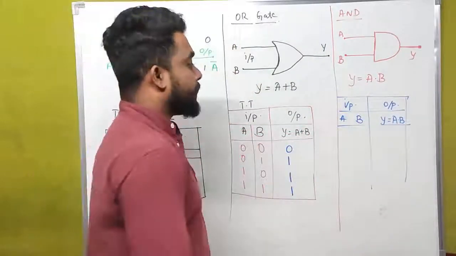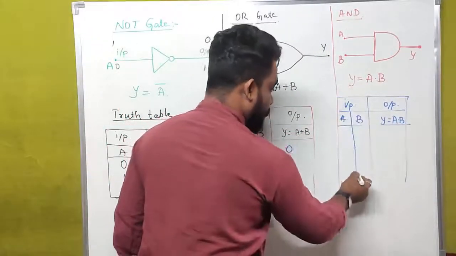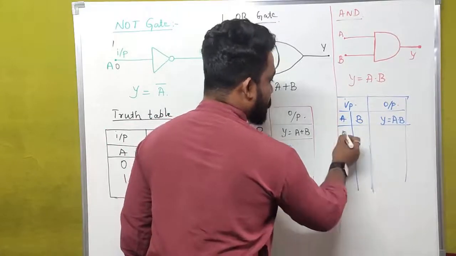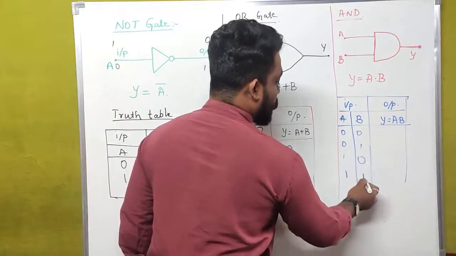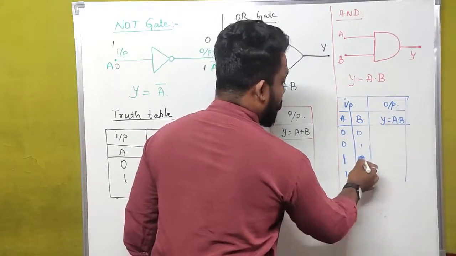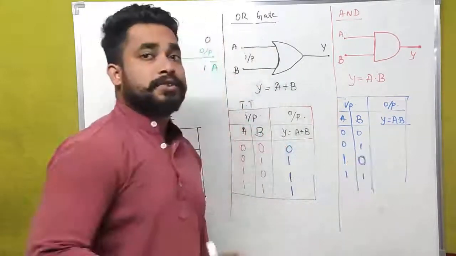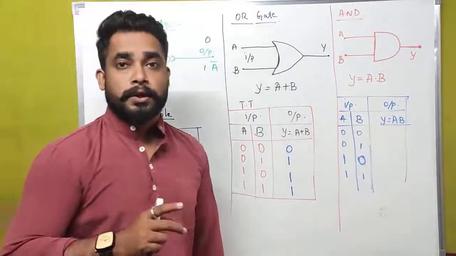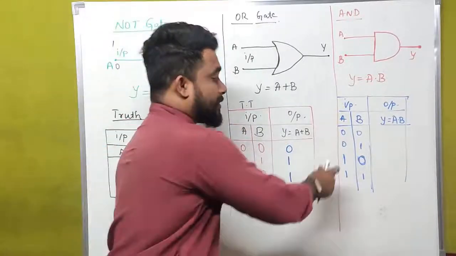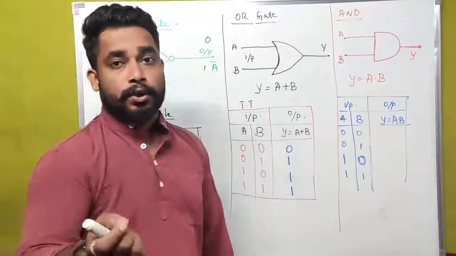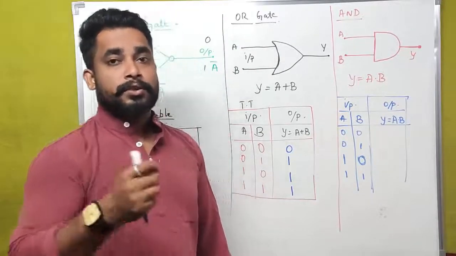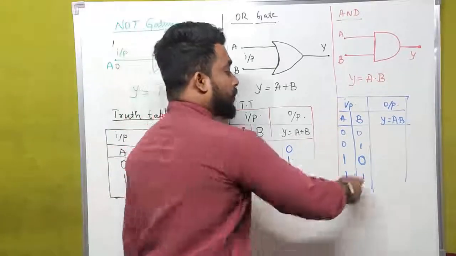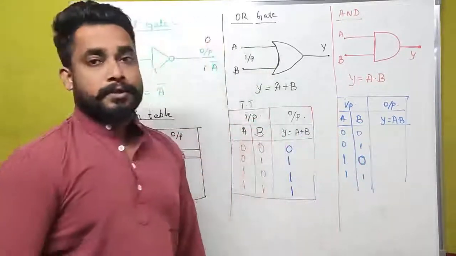And the different inputs, in case of two inputs, are 0 0, 0 1, 1 0, 1 1. Actually, this is the input pattern for two inputs. In case of three inputs, this pattern will change. That is 0 0 0, 0 0 1, 0 1 0, 0 1 1, and so on. Likewise, the input number system will come.